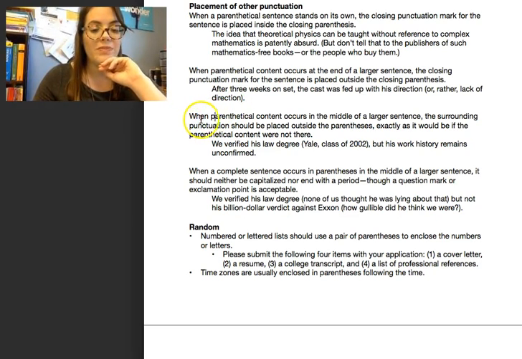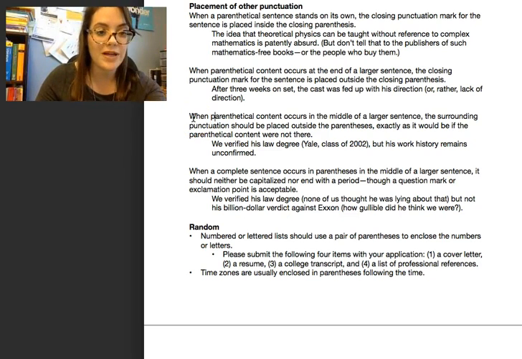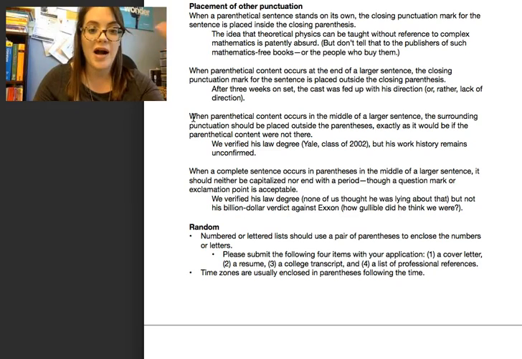All right, when parenthetical content occurs in the middle of a larger sentence, if there's any other punctuation going on around there, commas, semicolons, dashes, whatever, you put them outside of the parentheses, exactly as it would be if the parentheses weren't there. So we verified his law degree (Yale, class of 2002), but his work history remains unconfirmed. So we have a comma here because we're connecting two independent clauses with a conjunction. We need a comma. And we just put that after the parentheses, okay?